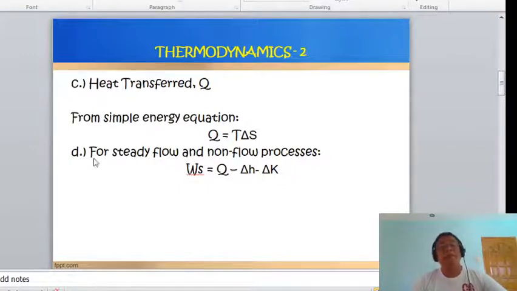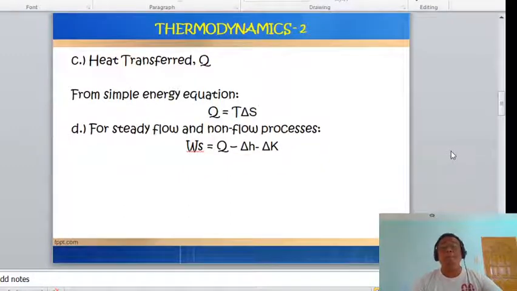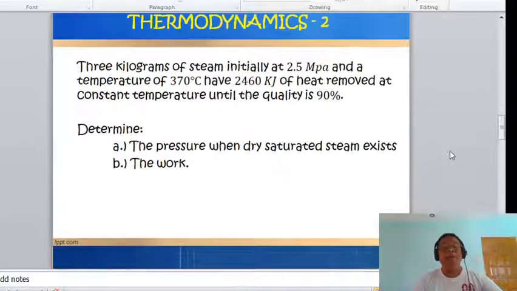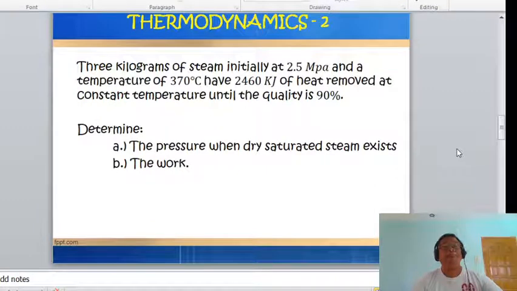Okay, so another for steady flow, we have here the work steady is equal to Q minus delta H minus the change in kinetic energy if the velocity and mass of the substance are already given. Okay, so that's all, class. So we come now to the example, in order for us to understand clearly the topic.